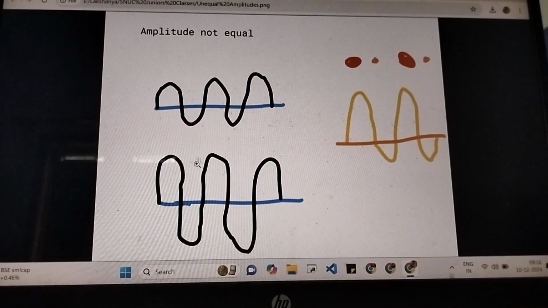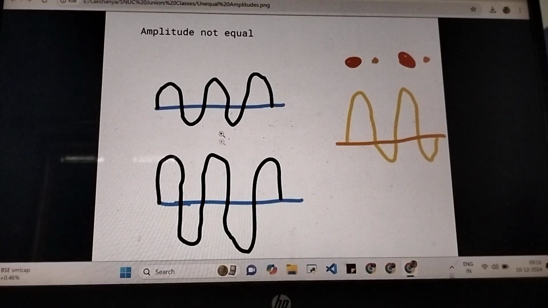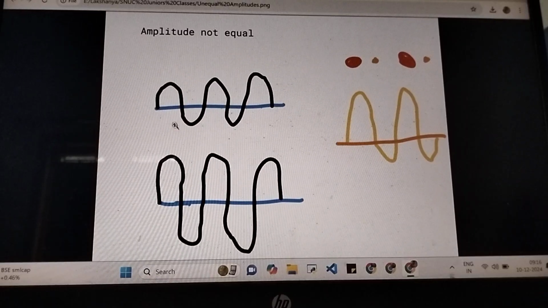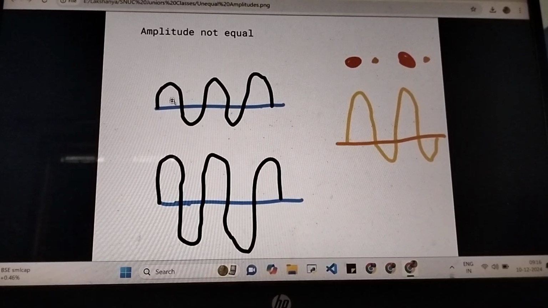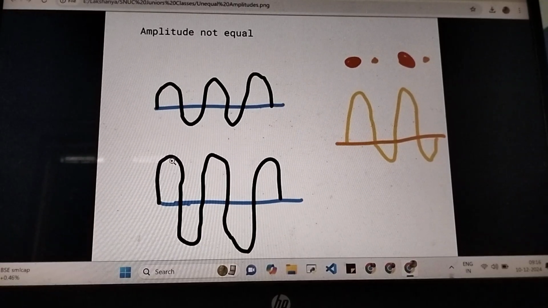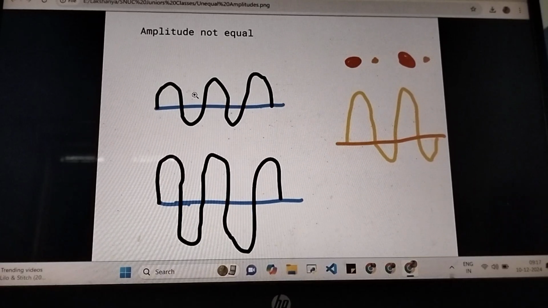These are again two waves. They have the same frequency and you can see the same phase difference. At corresponding locations their positions are the same. So the phase difference is either 0 or constant. The only difference between the two waves being their amplitude. So let's say this has an amplitude of pi by 2, for example. This one might be pi or something. So frequency is the same, phase difference is constant, but amplitudes are different.